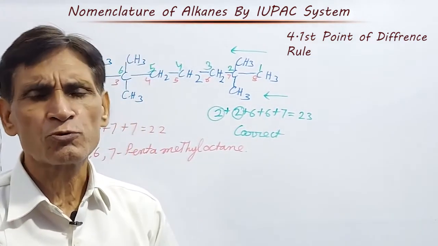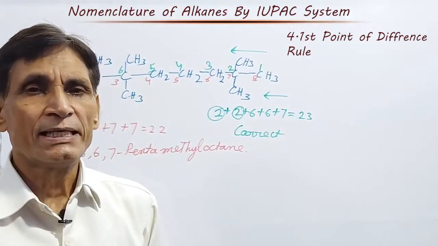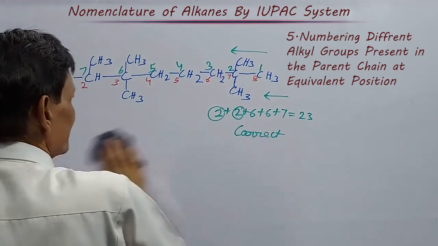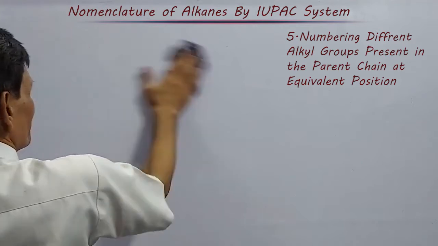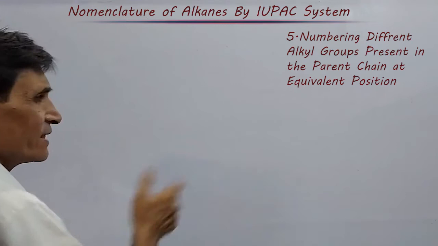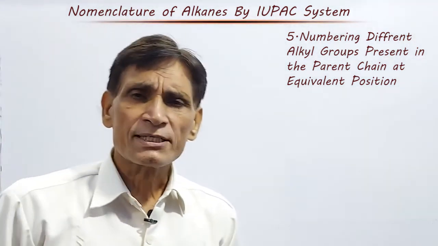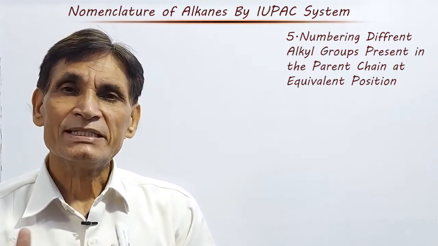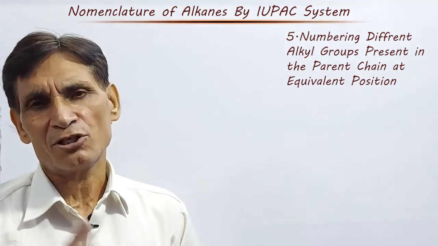numbering different alkyl groups present in the parent chain at equivalent position. If two alkyl groups are present at equivalent position, that is at equal distance from either end of the parent chain, then start numbering from that end which is nearest to that side chain which comes first in alphabetical order.